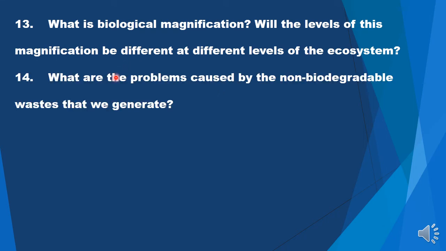Now, what are the problems caused by non-biodegradable waste that we generate? Non-biodegradable wastes are a big problem, and the first thing is that they cannot be degraded, so they just accumulate, accumulate, and accumulate, and some of them can also enter the food chain.